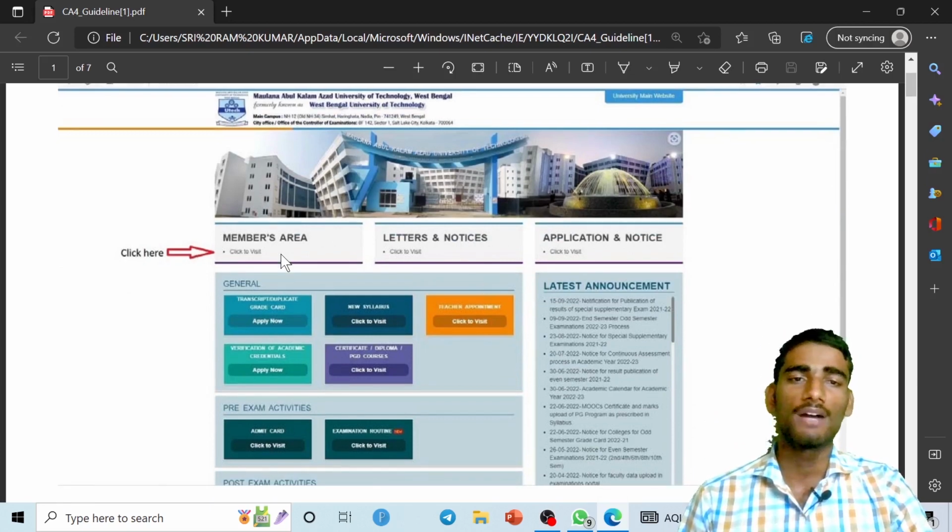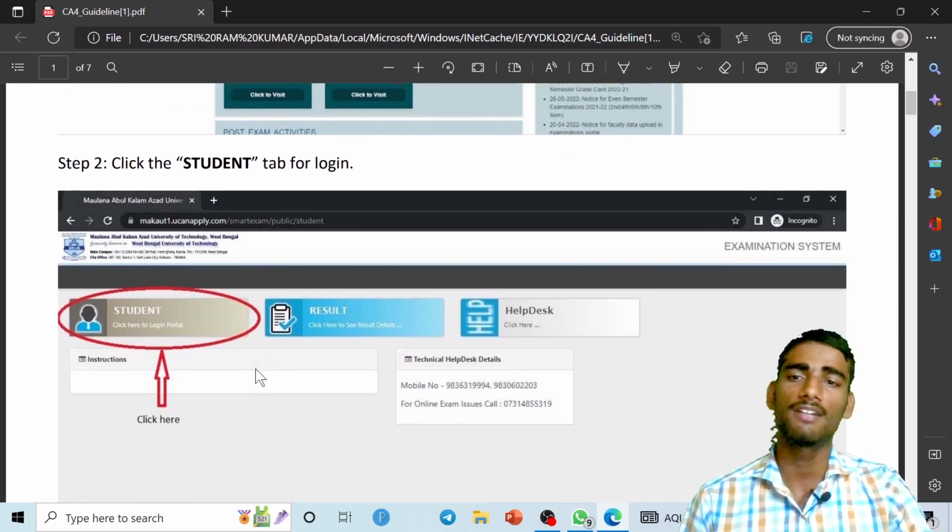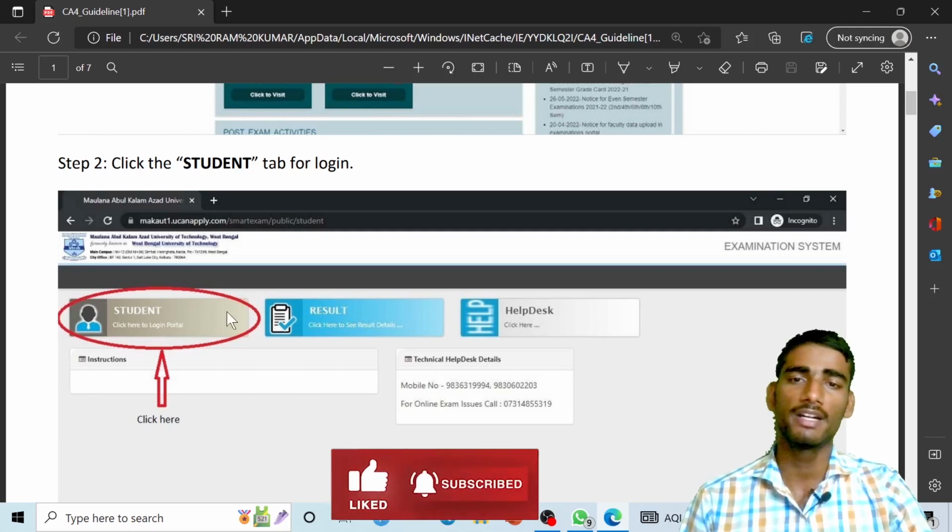After clicking on the member area, a new window will appear, and in this window you have to select the student. There are various formats available: student, result, help text. Then simply click on the student portal.